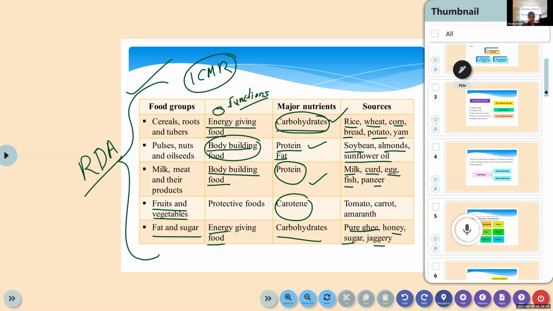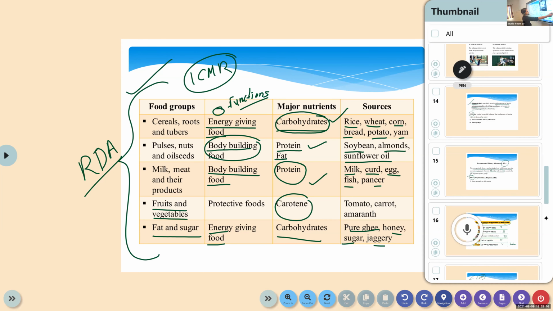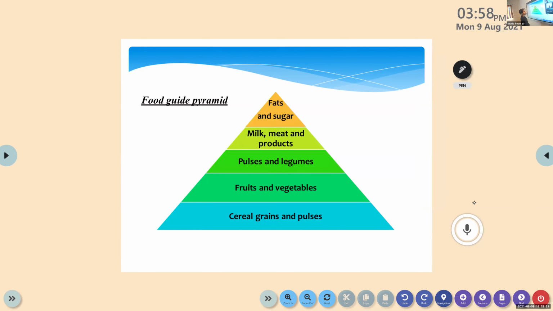So let's move on to the next topic, food guide pyramid. It's almost similar to the food groups, okay? Next heading, that is food guide pyramids. This is an assignment from this chapter. Prepare a food guide pyramid. Try to stick pictures and all. Just refer to Google. You can use an A4 sheet or chart, no problem. You can refer to the textbook also.